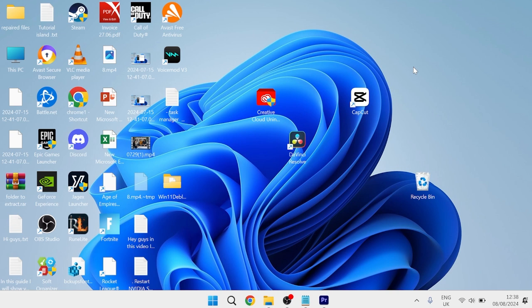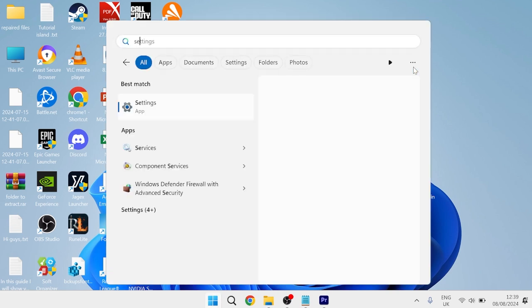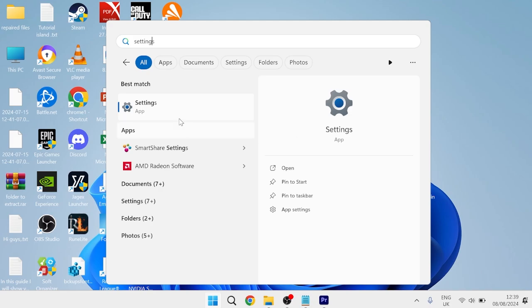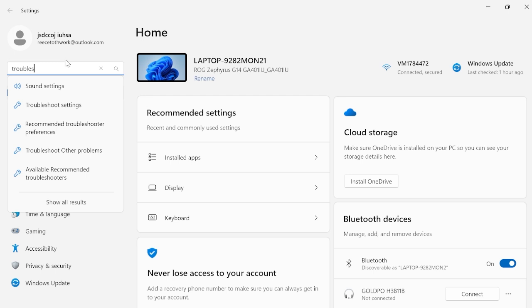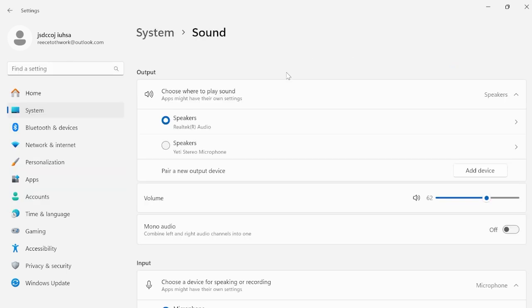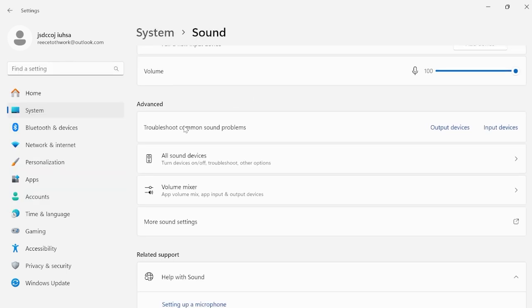The first thing we need to do is just head over to your start menu and search for settings, and then come over to the settings window. Inside of this search box on the left hand side here, we're just going to search for troubleshoot and then click on sound settings. Now before we start, I'd recommend coming down to the bottom section here and just selecting troubleshoot common sound problems and selecting input devices.